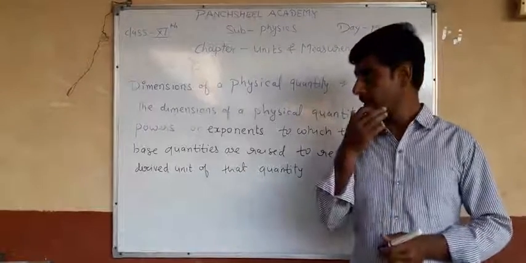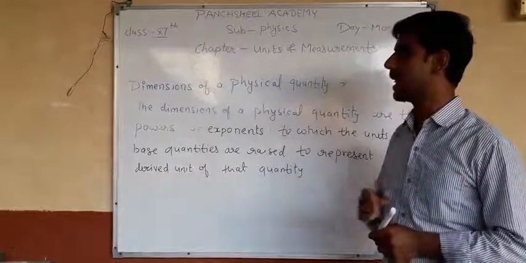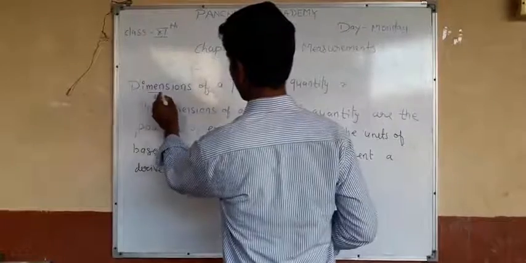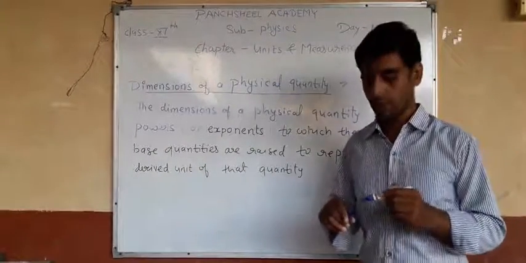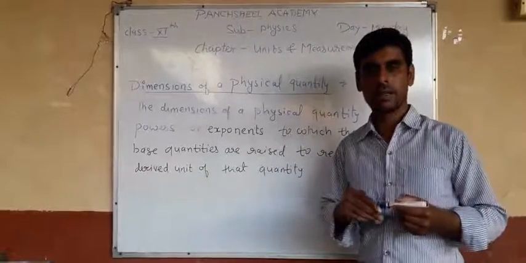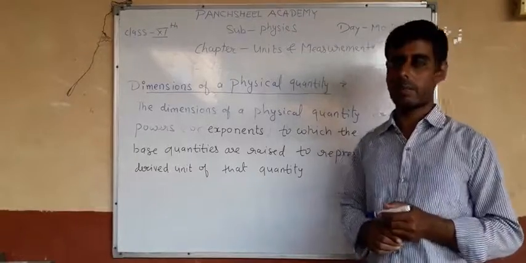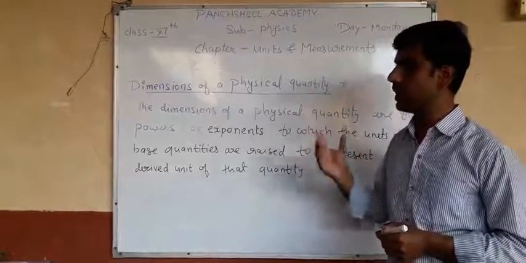And the most important topic in this unit is dimension. What is the dimension of a physical quantity? This is a very important topic, and the main question in your exam arises from this topic. So you have to understand it very clearly.